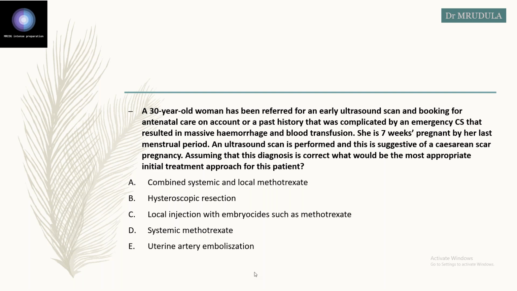Yes, it is systemic methotrexate. There are so many options, but the evidence-based option for early pregnancy is systemic methotrexate, and for hemodynamically unstable women, it is surgical management. So the answer here is D, systemic methotrexate. So this is regarding this talk.